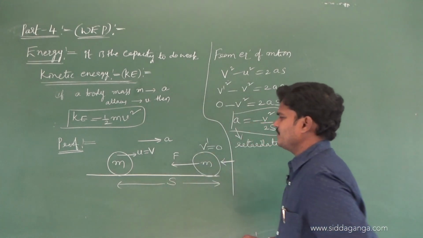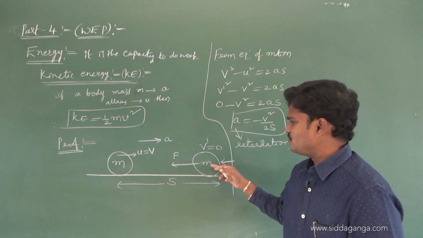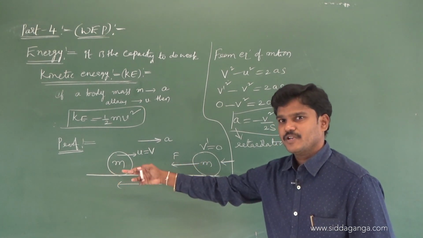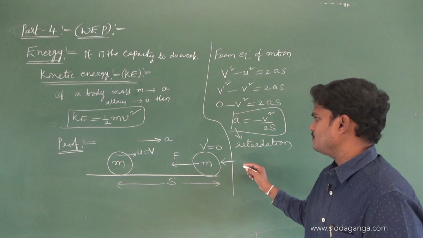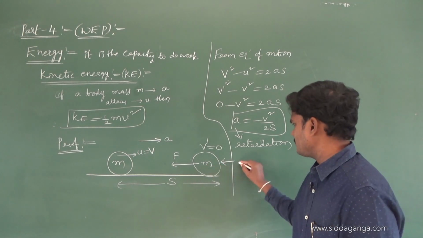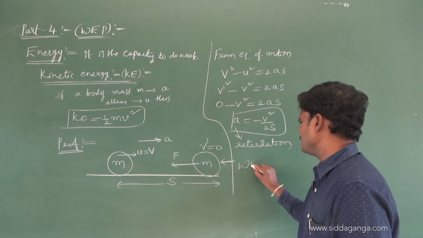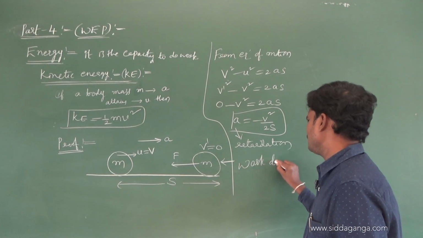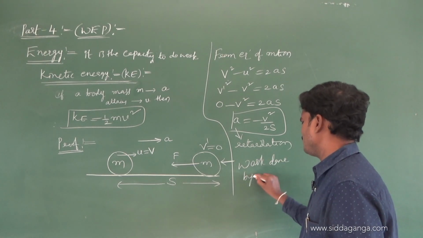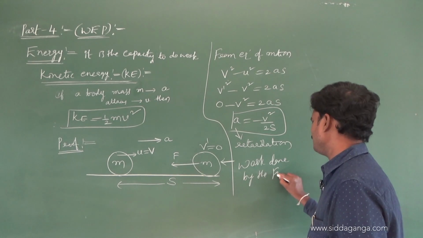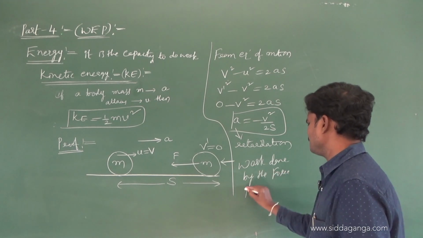Here we can write the force is on the left side, and the resistance force, or otherwise the work done by this force, we can write directly.